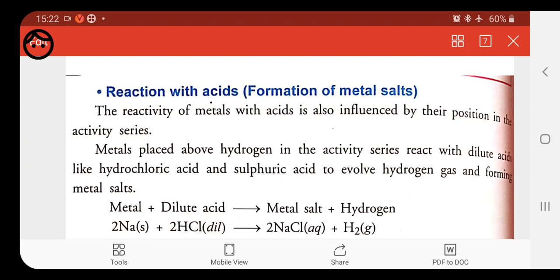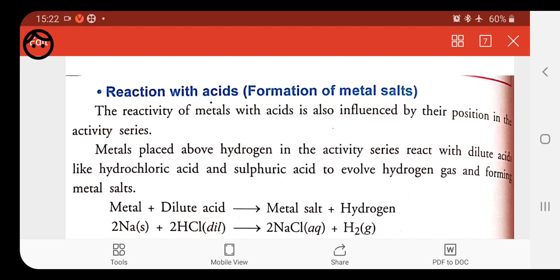Second, we have also done the reaction of metal with hydrogen. Only a few of the metals are able to react with hydrogen, and formation of hydride takes place. Next, reaction of metal with water, that is formation of oxide and hydroxide. It depends on the reactivity of the metal.